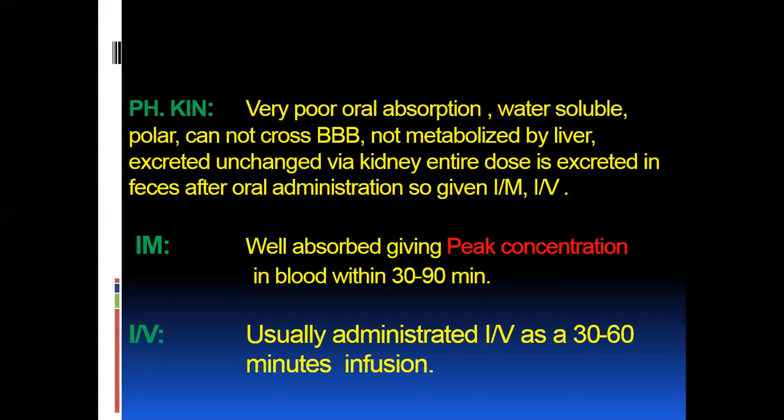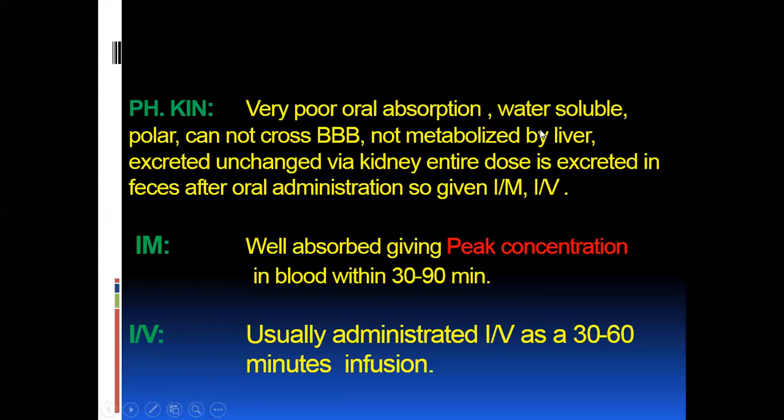Next is pharmacokinetics of the aminoglycosides. Aminoglycosides have very poor oral absorption. Why? Because their structure has two or more amino sugars joined by glycosidic linkage to the hexose nucleus. As these are sugars, they are water soluble. These are polar, cannot be absorbed from the GIT, cannot cross the blood-brain barrier, and are not metabolized by the liver.